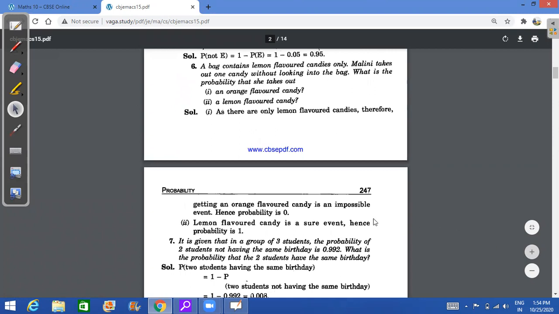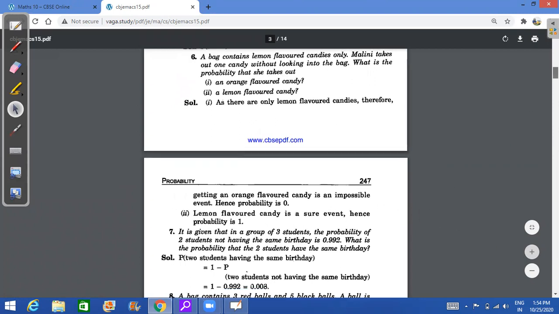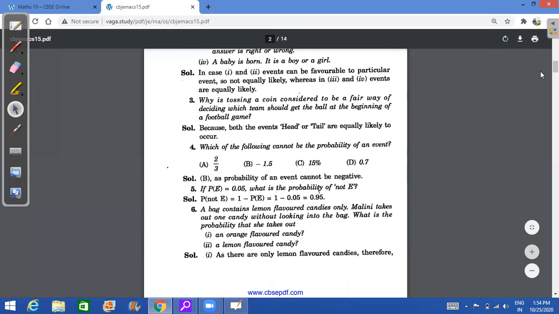Next question: why is tossing a coin considered a fair way of deciding which team should get the ball at the beginning of a football game? Right? So tossing of a coin, I told you, is an equally likely event. So whoever is going to choose whichever, we are not giving advantage to anyone.